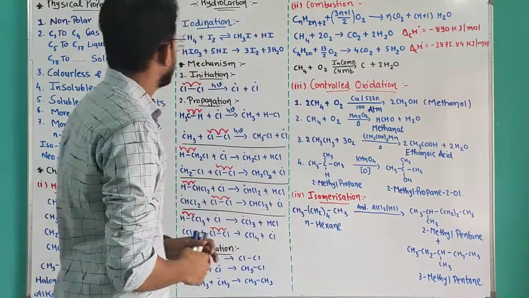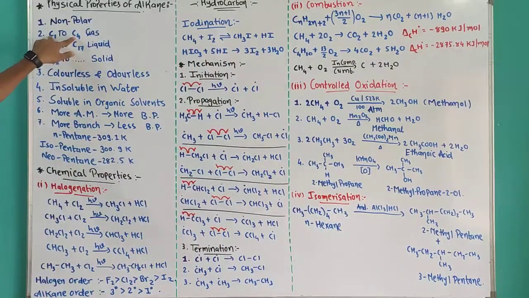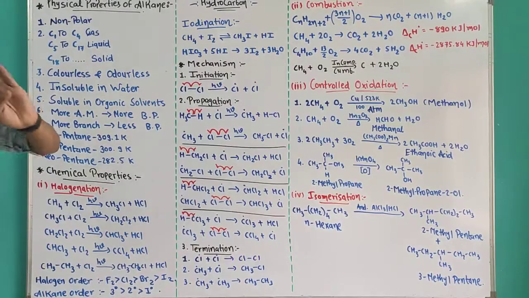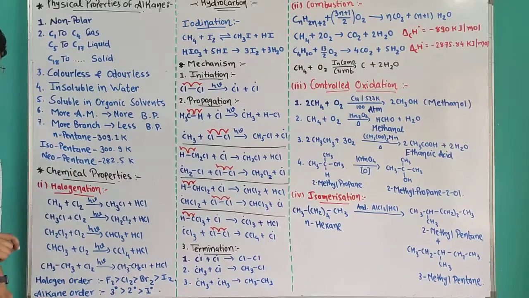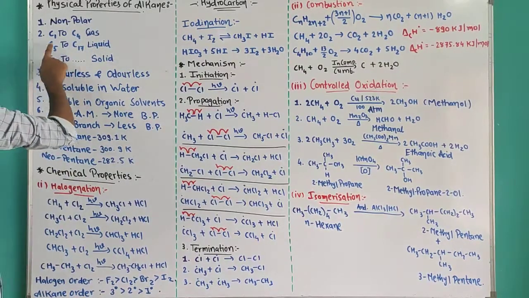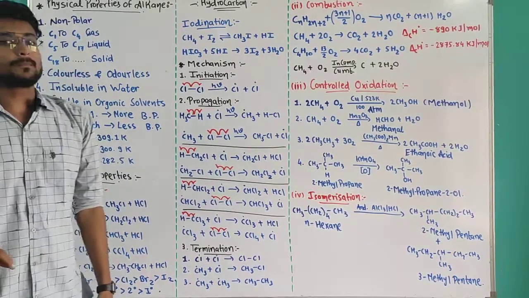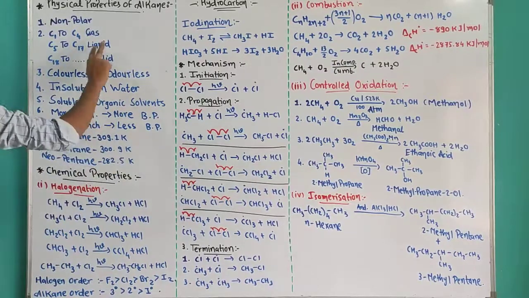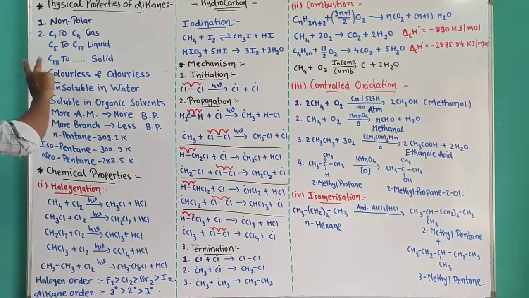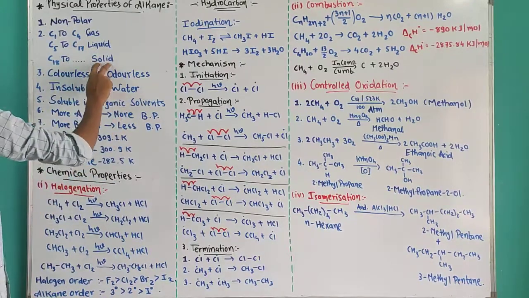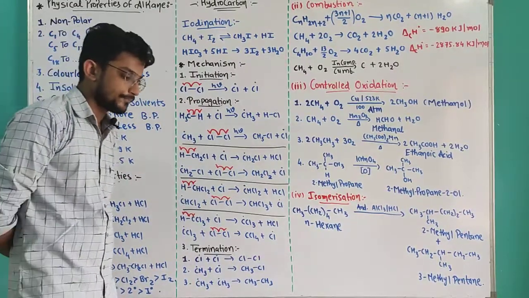That's why the first four carbon-containing compounds, one to four carbons, are in a gaseous state. Compounds with 5 to 17 carbons are in the liquid state, and those with 18 or more carbons are in the solid form.